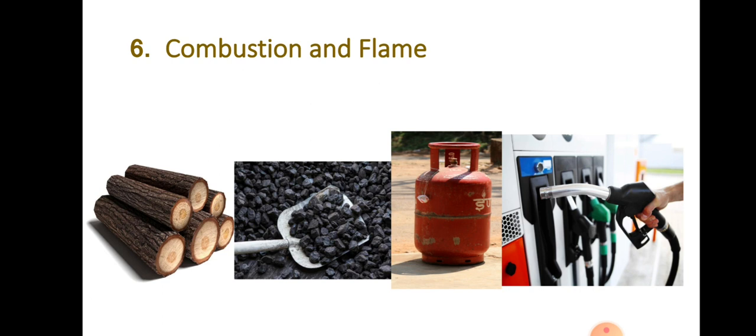Not in this period, but earlier they used cow dung for cooking in our homes. And cow dung, wood, coal, charcoal, petrol, diesel, compressed natural gas, that is CNG. These are the commonly used fuels for various purposes.